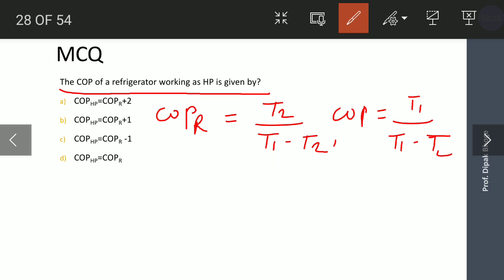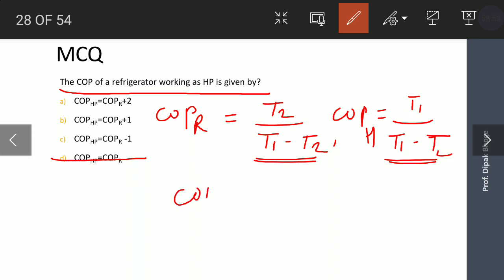If you look at the options, fourth option is not correct, because the right hand side of both the COP formulas is different. Denominator is the same, but numerator is different.